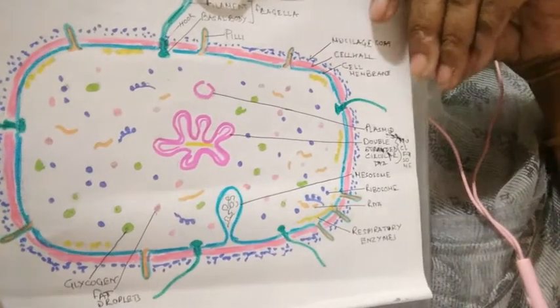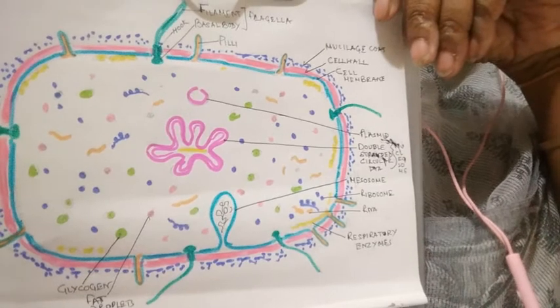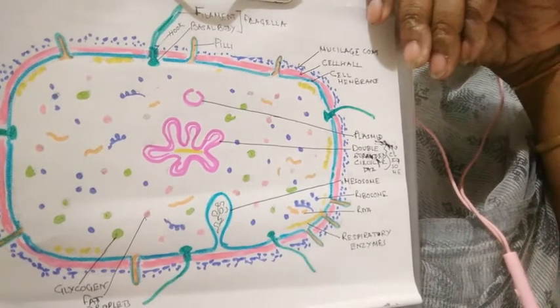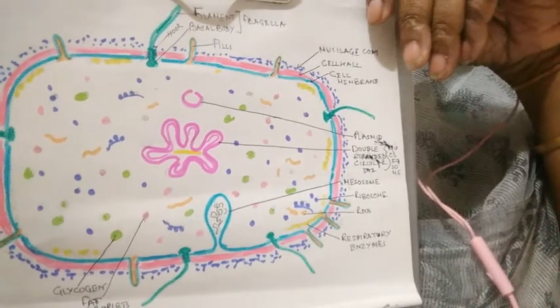Some plant diseases are potato wilt caused by Pseudomonas, citrus canker caused by Xanthomonas.